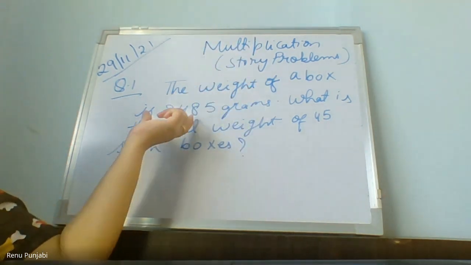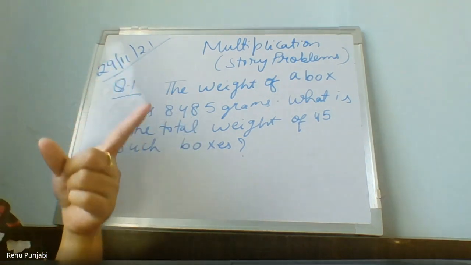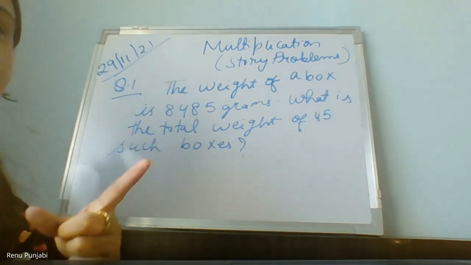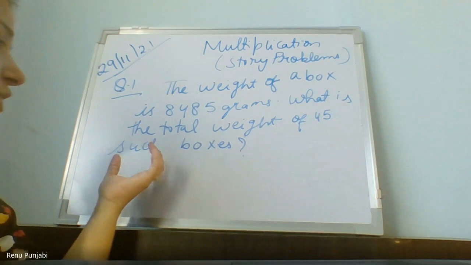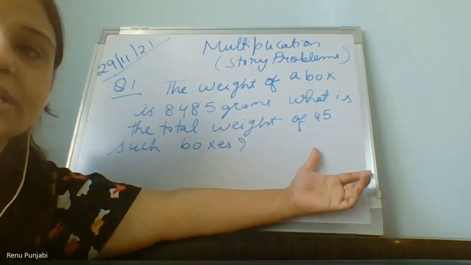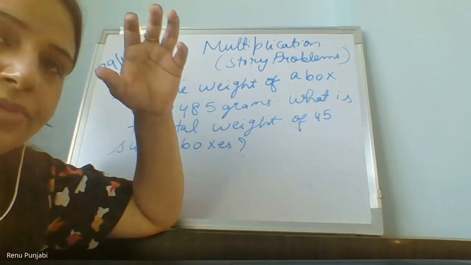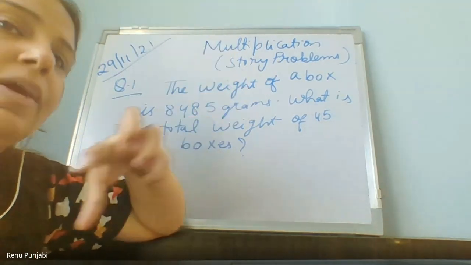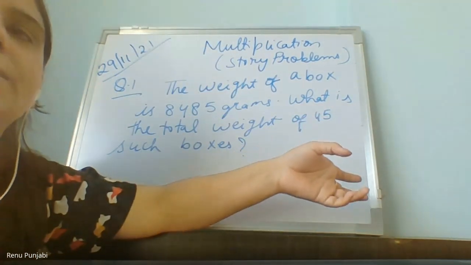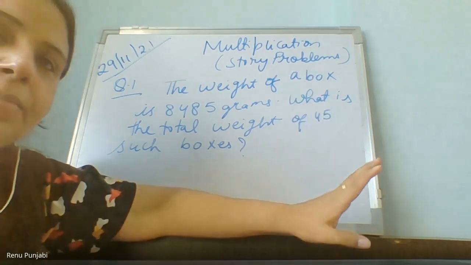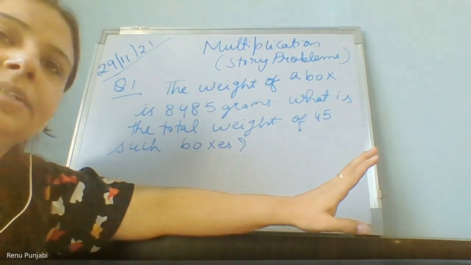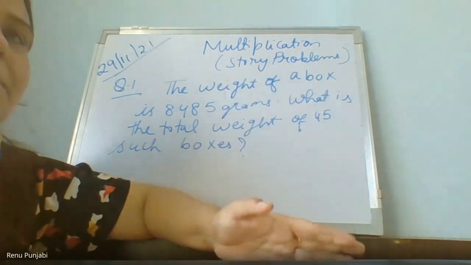Here the weight of one box is given and you have to find out the weight for many boxes, means we have to find out for 45 boxes. Means when the information for one is given and you need to find for many, please always remember that you have to multiply. Am I clear?